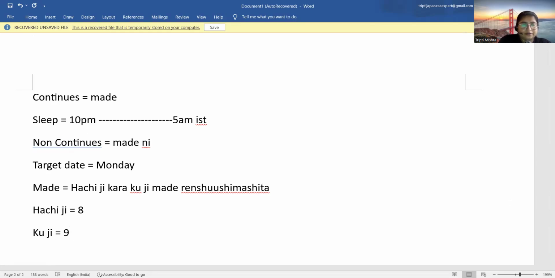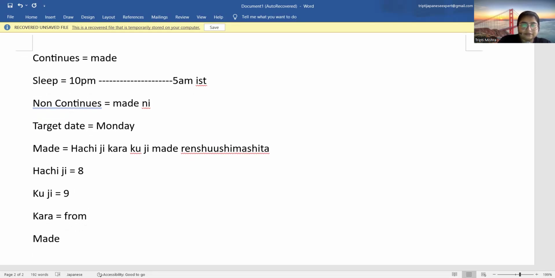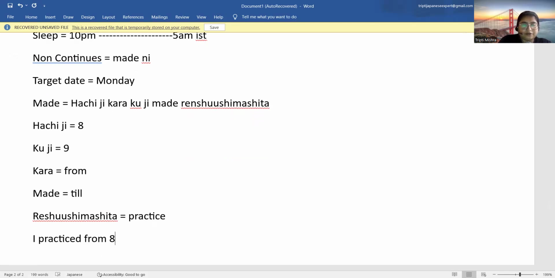Okay. And Kara is from. Made is till. Then Renshu Shimashita is practiced. So it will be, I practiced from 8 to 9. So why is Made used? Because the practice was continued from 8 to 9.